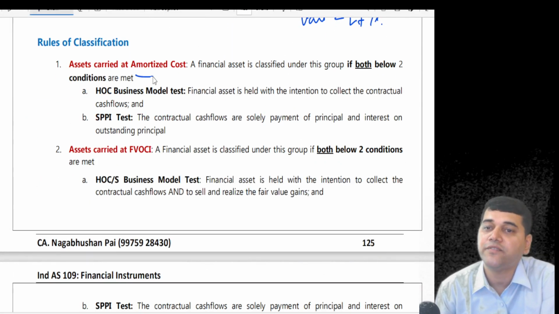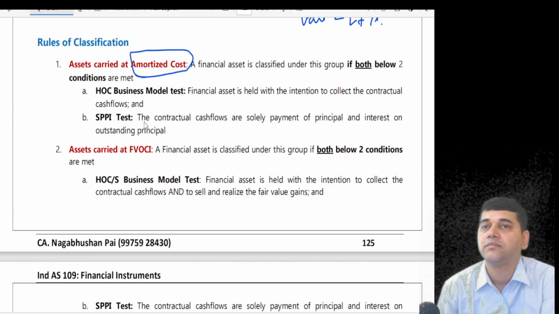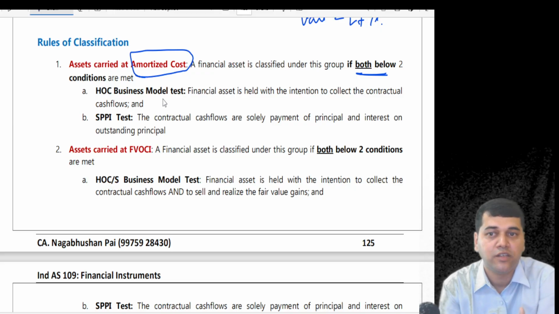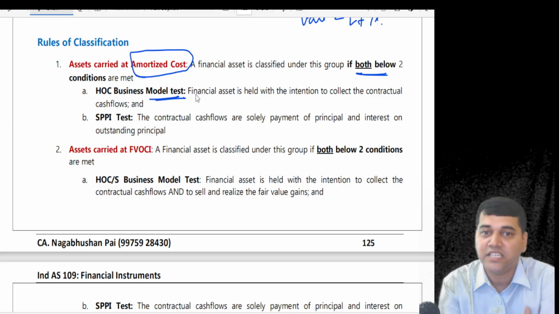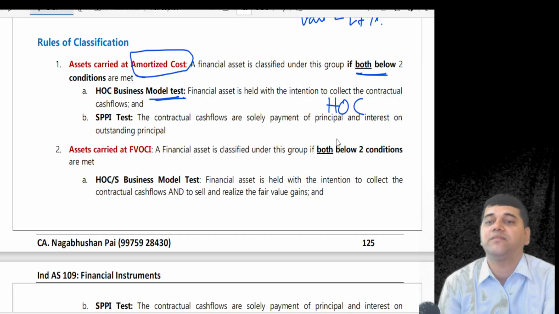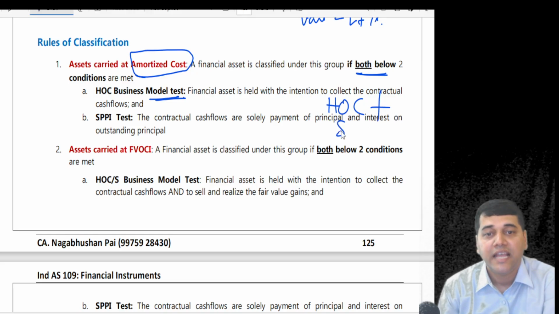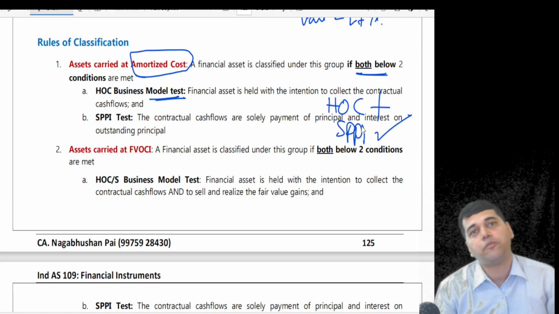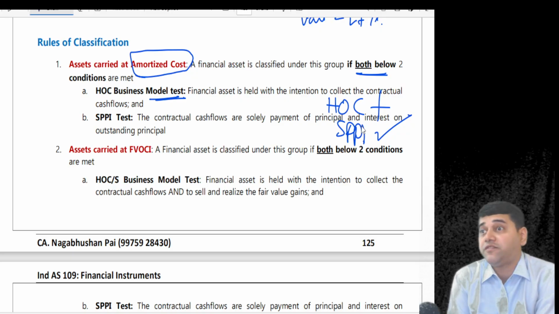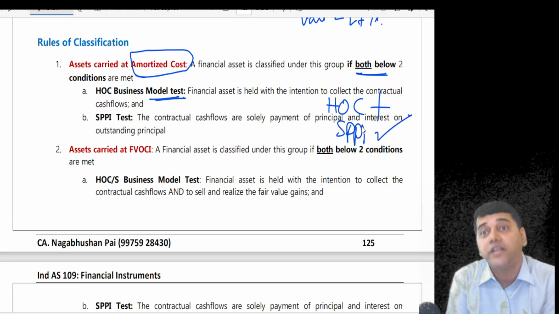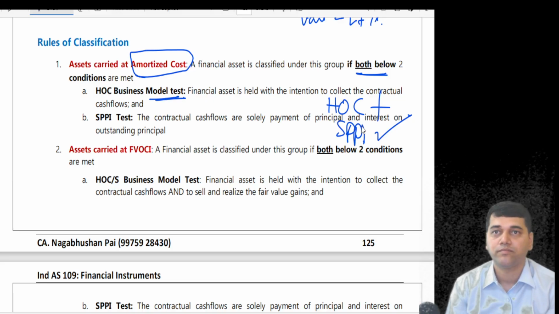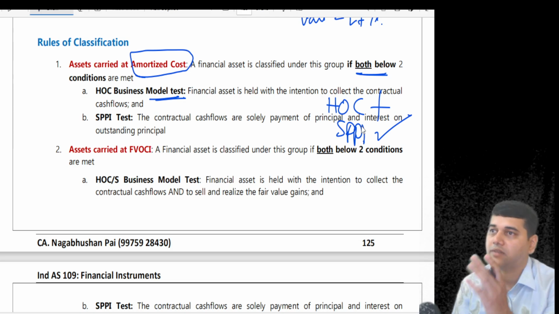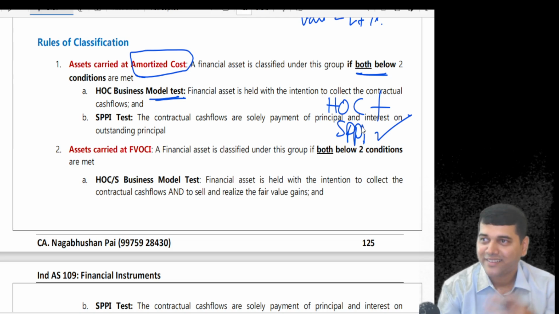When should you classify something as amortized cost? When 2 conditions are fulfilled. That means when you acquire any financial asset whose business model test is hold to collect, plus the SPPI test passes, yes, classify them at amortized cost. This is the rule. You can't shift it. No company in the world can deviate from this rule. Have you understood? Yes. Are you clear, Vishnu Priya? Trying to figure it out?